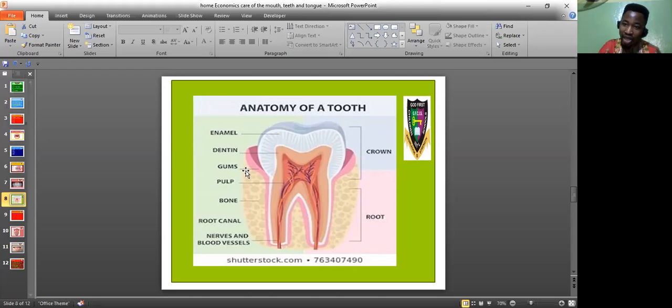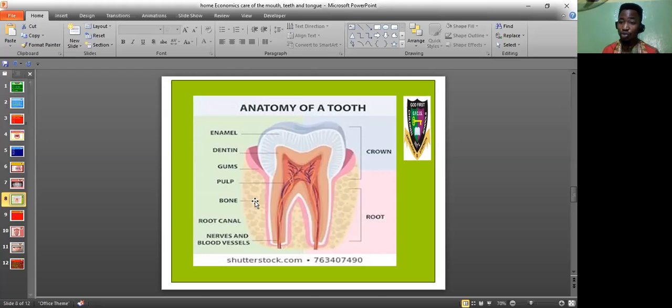The soil holds the plant firmly with the help of the roots of the plant, helping to hold the plant firmly to the ground. The same is the function of the gum. It helps to hold each tooth firmly rooted. Here's the pulp, which is a vein-like structure in the tooth. So here's the bone. Have you ever wondered that you have a bone in your tooth?